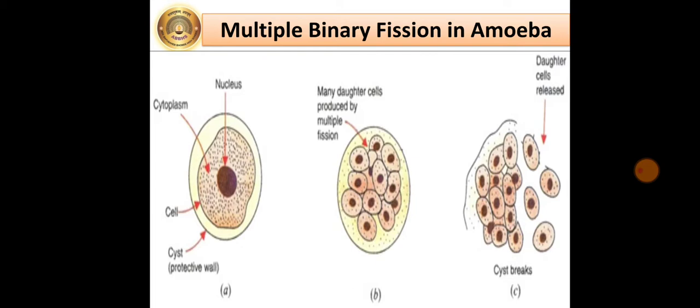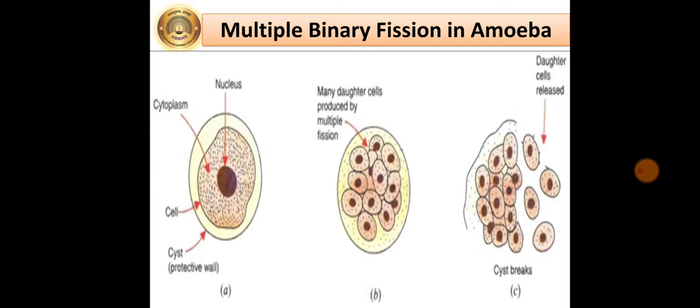Next, we are going to see multiple binary fission in amoeba. This kind of binary fission takes place in amoeba during unfavorable conditions. So, what happens during this process? Amoeba stops the formation of pseudopodia and thereby movements. Whenever there is lack of food or any other type of adverse conditions, it becomes rounded and forms a protective covering around the plasma membrane. Such an encysted amoeba or any other protist is called a cyst.